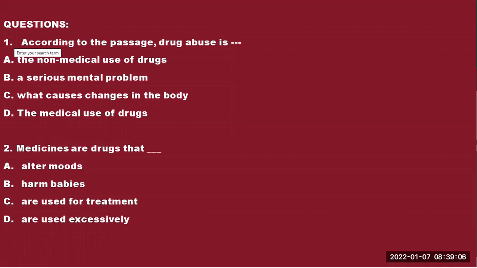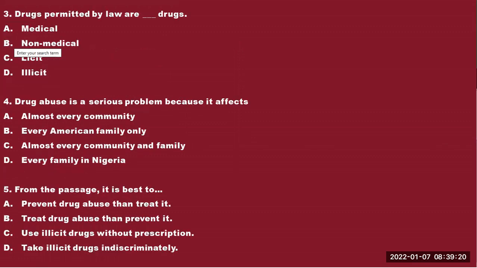Question number 2, medicines are drugs that, again, the passage is about medicines, and we are going to be looking for what medicines are, what type of drugs are medicines. Then question number 3, drugs permitted by law are dash drugs. So when we come across a sentence or sentences that tell us what drugs permitted by law really mean, then we identify the answer to question 3.